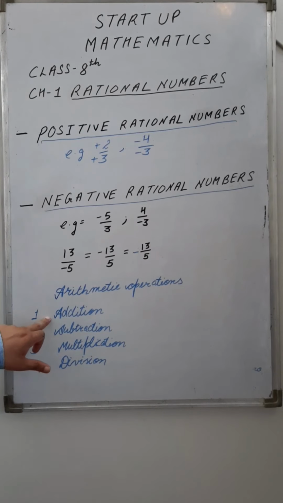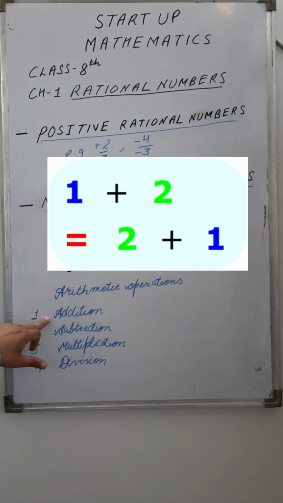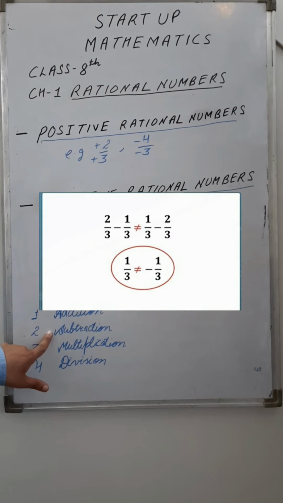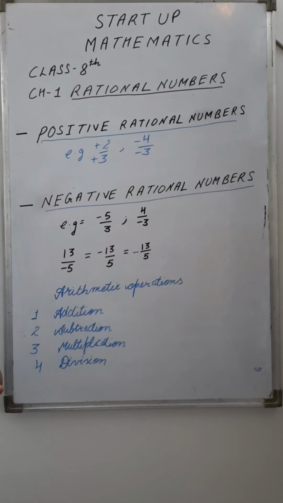In addition, you can add two rational numbers in any order, but in subtraction the result varies. Now we will take some examples and apply arithmetic operations on rational numbers.